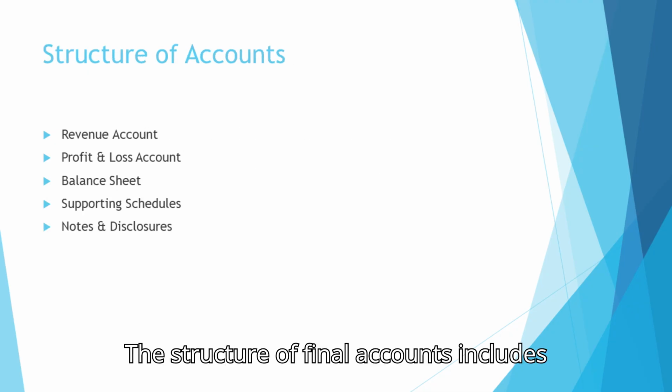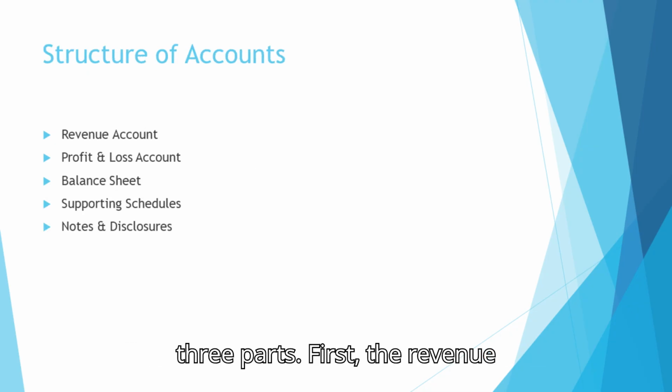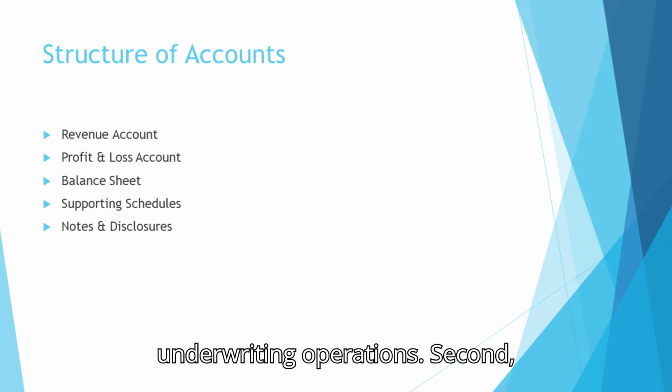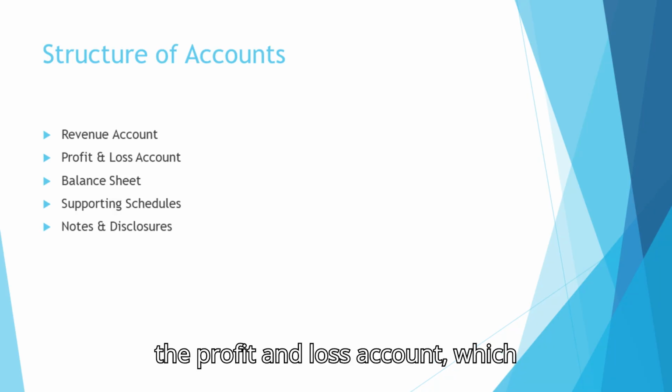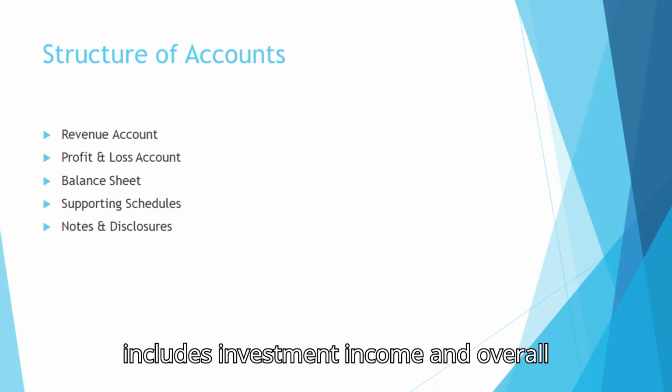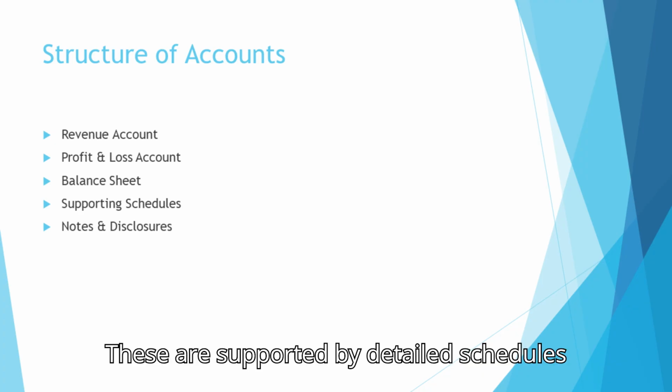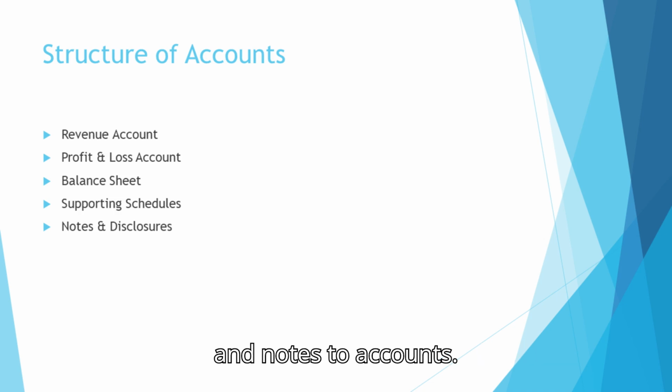The structure of final accounts includes three parts. First, the revenue account, which shows results from underwriting operations. Second, the profit and loss account, which includes investment income and overall profit. Third, the balance sheet, which presents assets, liabilities, and reserves. These are supported by detailed schedules and notes to accounts.